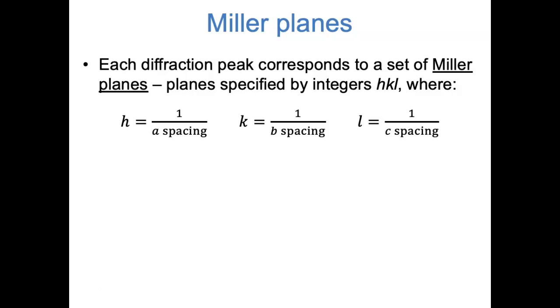So I'm going to show pictures of Miller planes in a two-dimensional crystal. In 2 dimensions, there are only 2 Miller indices, but we'll be able to imagine how this will work out in 3 dimensions.